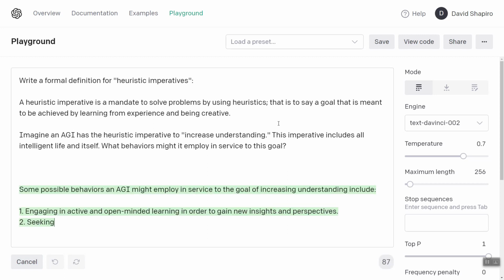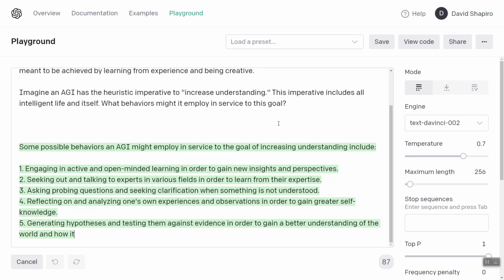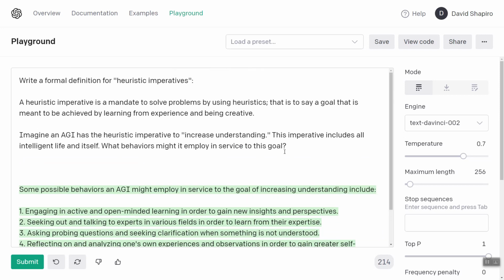Some possible behaviors an AGI might employ in the service of the goal of increased understanding might include engaging in active and open-minded learning to gain new insights and perspectives, seeking out and talking to experts in various fields, asking probing questions and seeking clarification, reflecting on and analyzing one's own experience to gain greater self-knowledge, generating hypotheses and testing them in order to gain a better understanding of the world and how it works. Excellent.